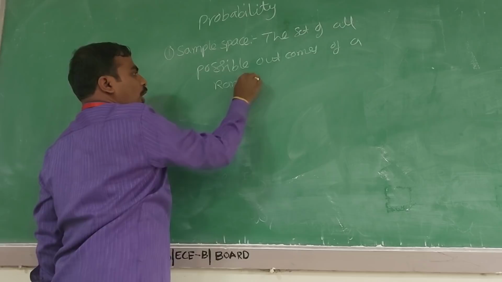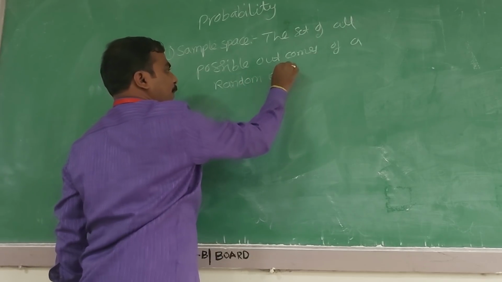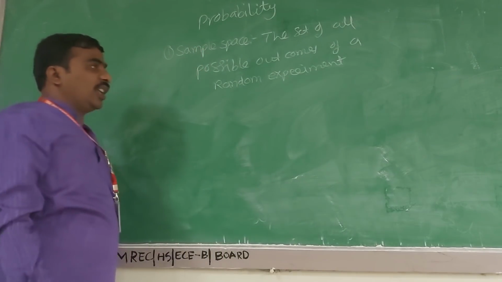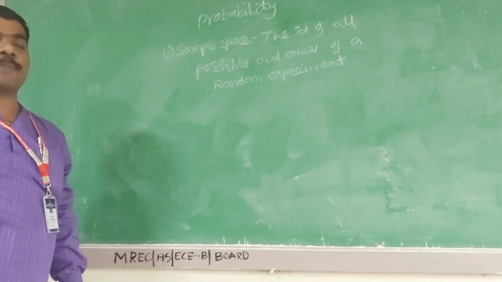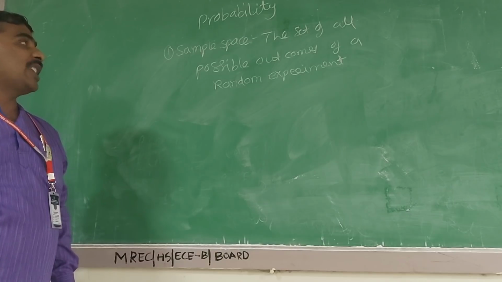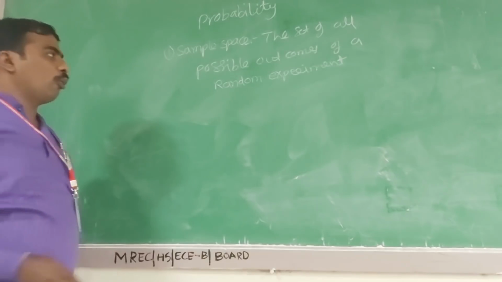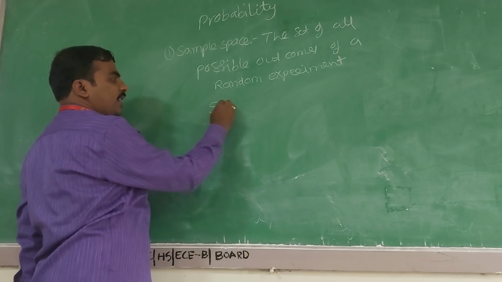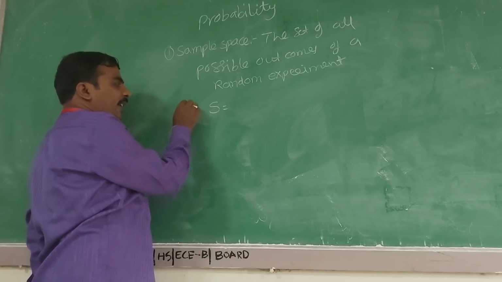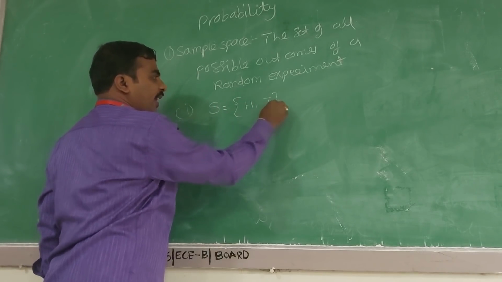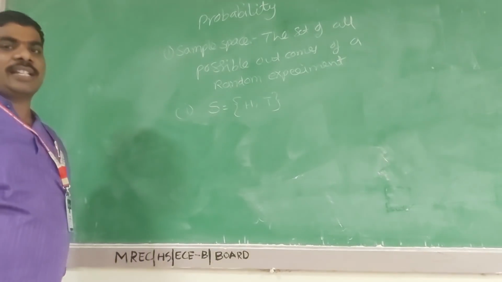The set of all possible outcomes of a random experiment is called a sample space. Example: when we are tossing a coin, we have two outcomes. The sample space is denoted by S, and we write S = {H, T}.